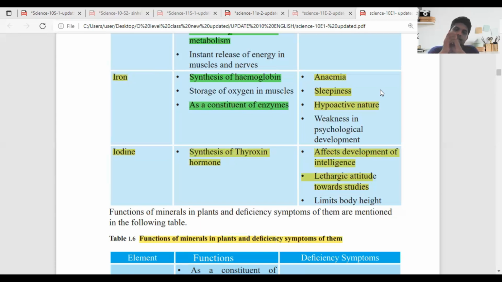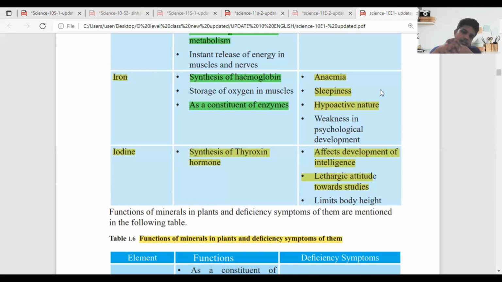Basically iron is very important for us, for maintaining our body and its functions. For the synthesis of hemoglobin, iron is the basic part, and from that the structure forms. Storage of oxygen in muscles, because hemoglobin is also important for transportation. Not only that, iron is important for storage as well. As a constituent in enzymes, most of the enzymes we need have iron as an active source.